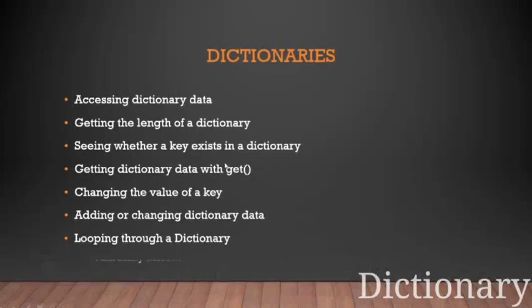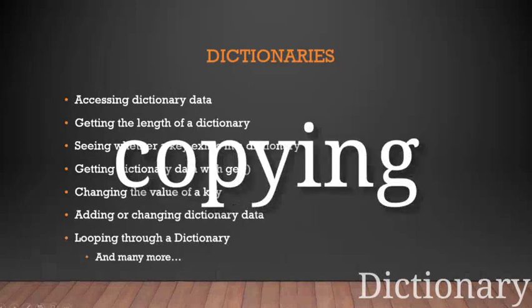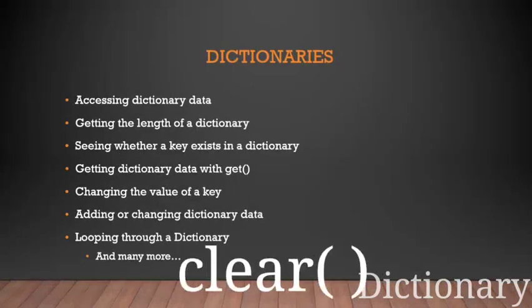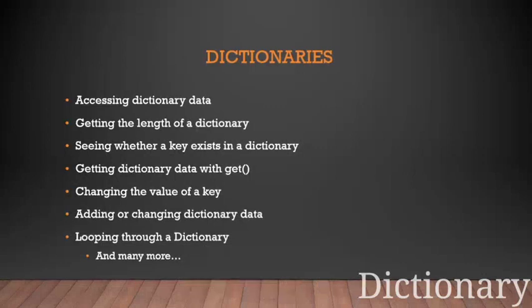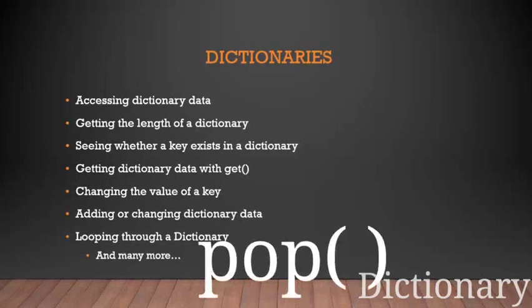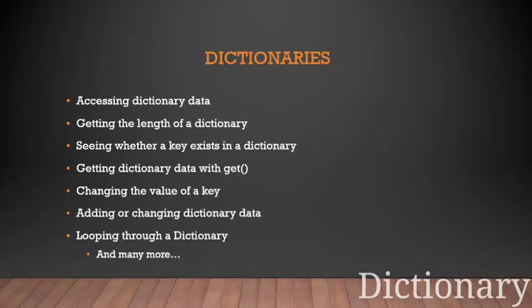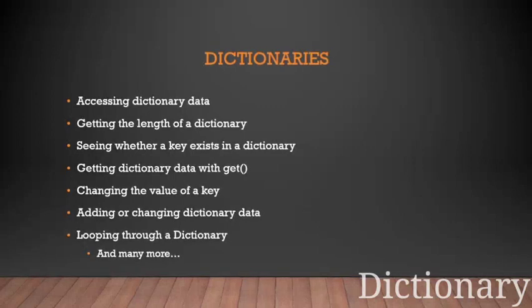We can also do many more things, like copying a dictionary, and deleting all the items with the clear function which we had used. There is also copy, and if you want to remove the last element, we can use the pop function. And as I was telling, we can literally nest dictionaries: under a key you can have a different dictionary itself. All this we'll see in the next video.